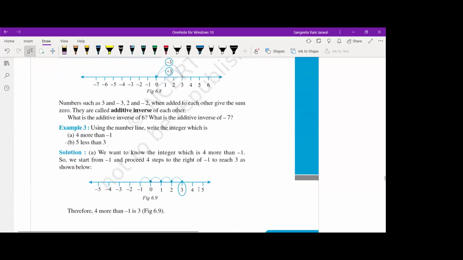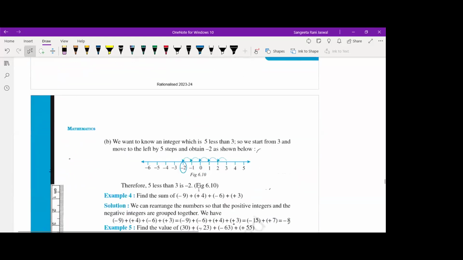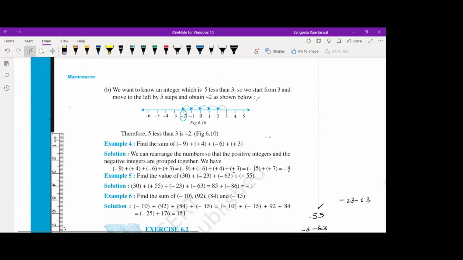This is the most important thing in this chapter. Adding, subtracting integers, multiplying the integers. Okay. Now see. Find the sum of -9 plus 4 plus -6 plus 3. Now, what we will do, see, whenever we have these two signs together, we will make it one, right? So we have the first number as -9. Now, plus into plus is plus only 4. Plus into minus is -6. Plus into plus is plus 3.